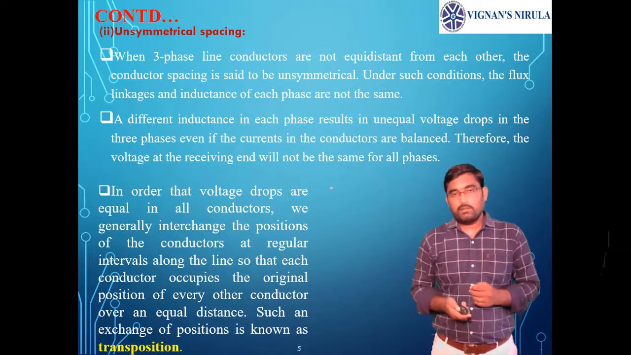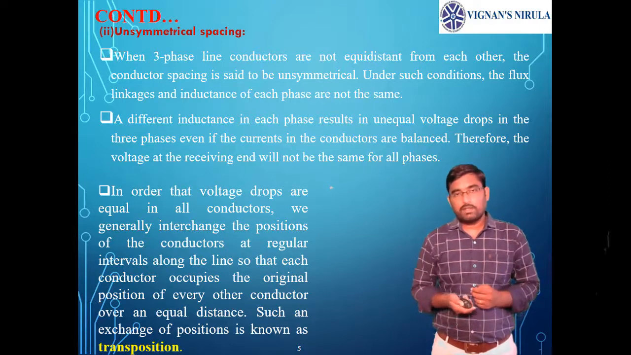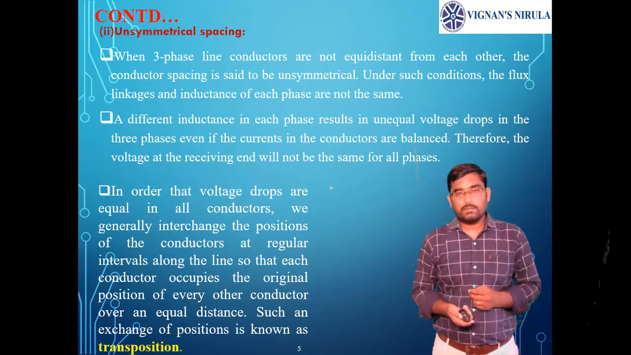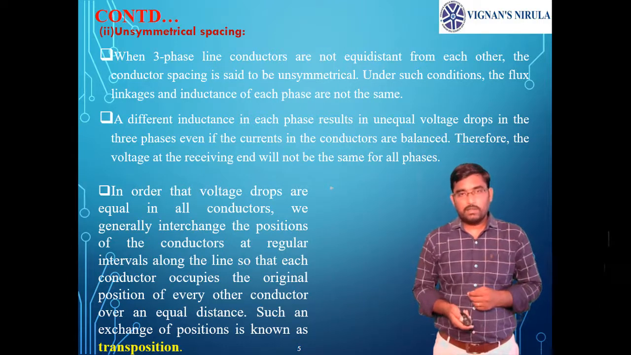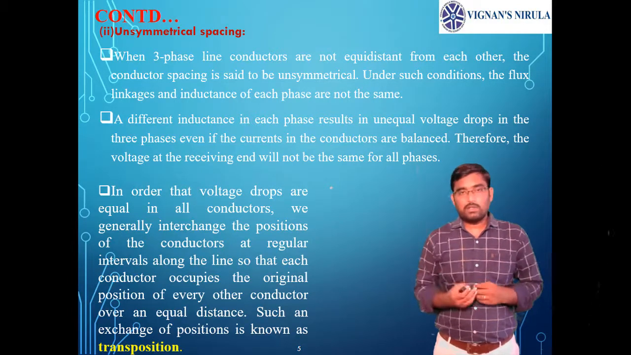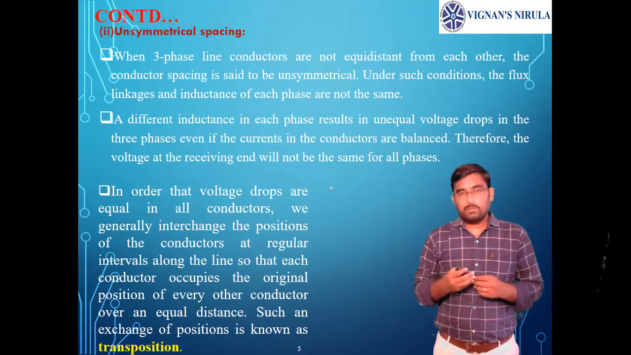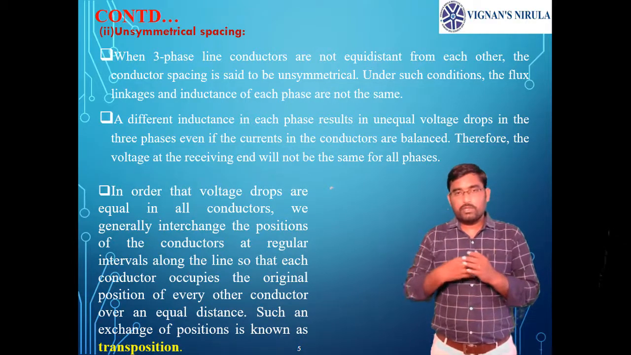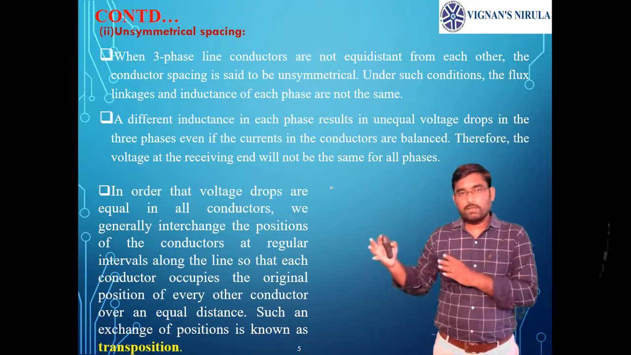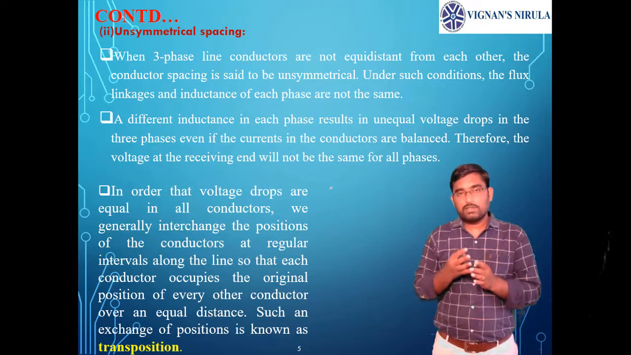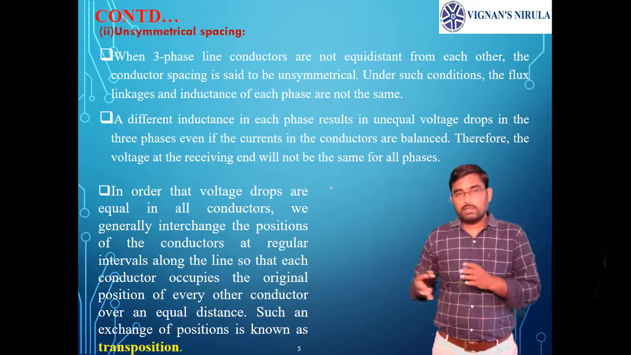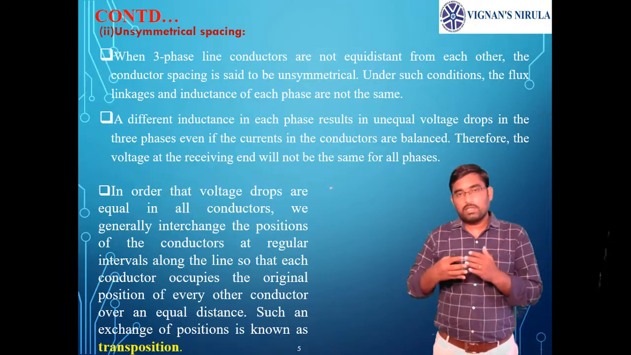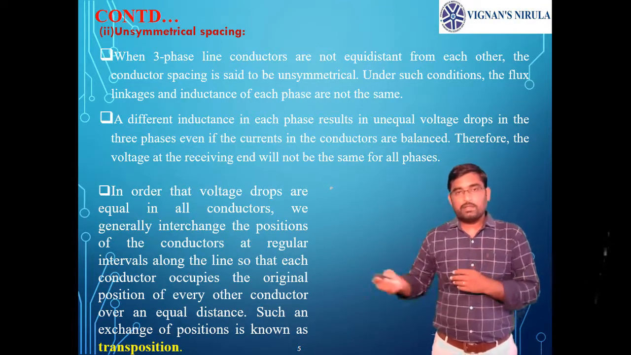So in order to get balanced phase voltages at the receiving end of the transmission line, we go for a technique called transposition in the case of three-phase unsymmetrically spaced lines. So what does transposition mean? Transposition is the process of changing the positions of the conductors at regular intervals. We need to divide the total length of the line into regular intervals of equal lengths. We change the position of each conductor in each interval, so that each conductor occupies the position of every other conductor in each interval.